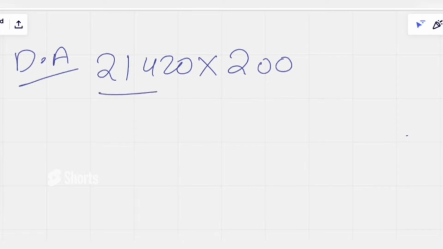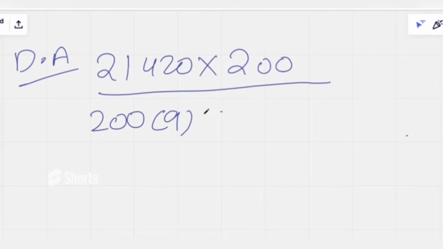In the exam, if you have the formula in your mind, you can directly write 21,420 into 200 by 200 into t, where t is 9 years as given, plus t into r, where the rate of interest is 10% per annum, into 9 into the predecessor of 9, which is 8.